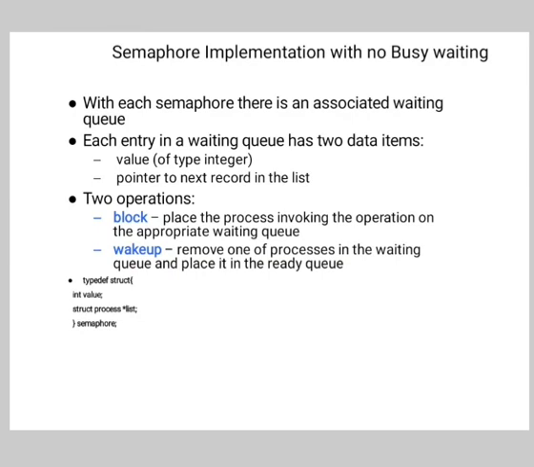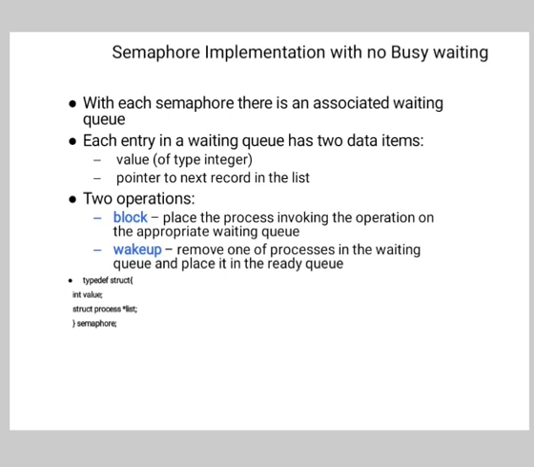Next is semaphore implementation with no busy waiting. With each semaphore there is an associated waiting queue. Each entry in a waiting queue has two data items. One is value, that is of type integer, and second is pointer to the next record in the list. So there are two operations, block and wakeup. Block places the process invoking the operation on the appropriate waiting queue, and wakeup removes one of the processes in the waiting queue and places it in the ready queue.